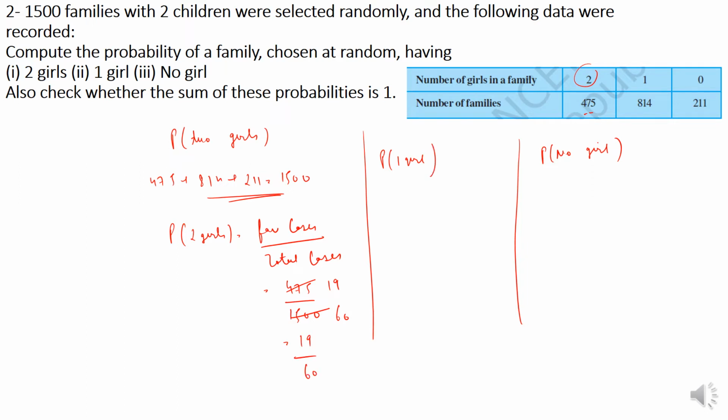Now probability of 1 girl, same way, favorable cases by total cases. So favorable cases is 814, right? So 814 by total 1500.